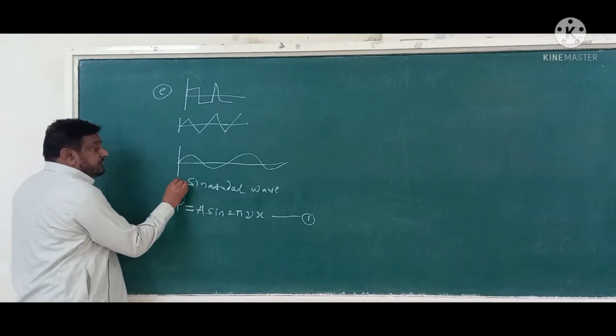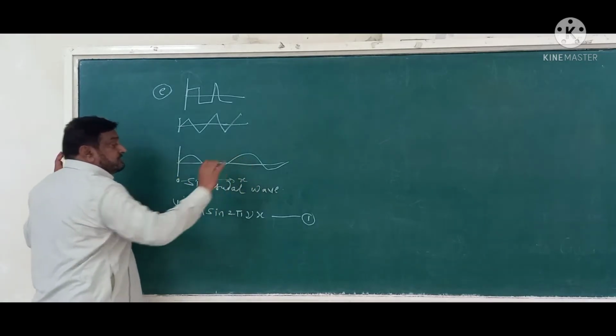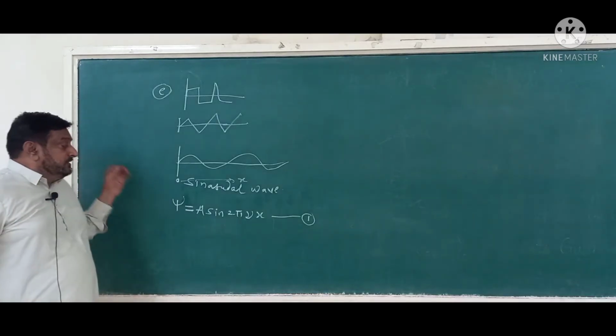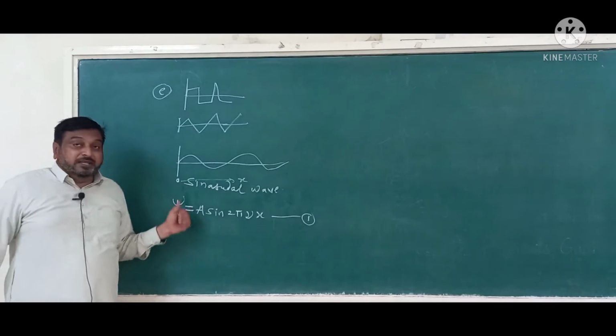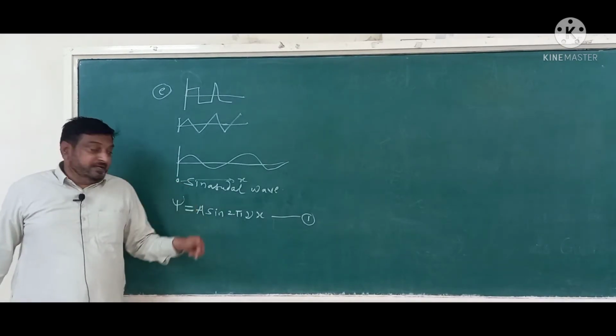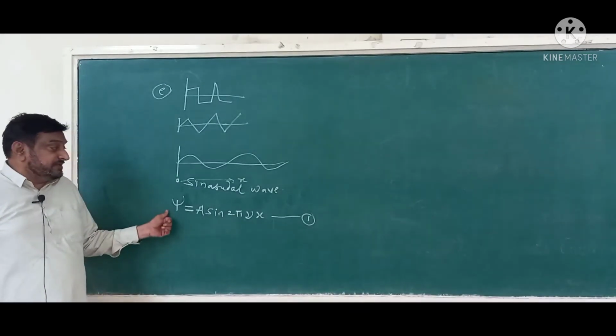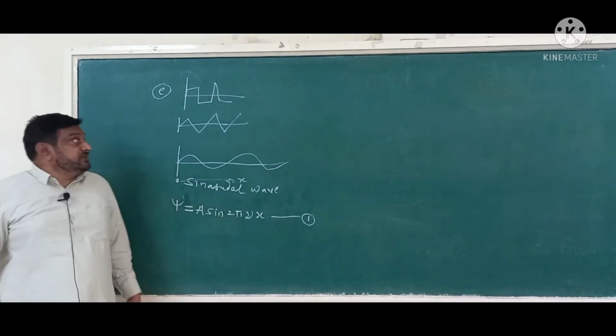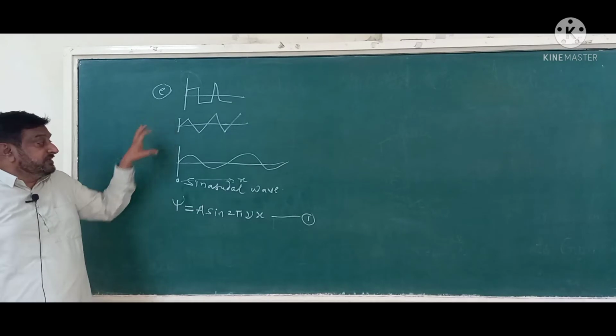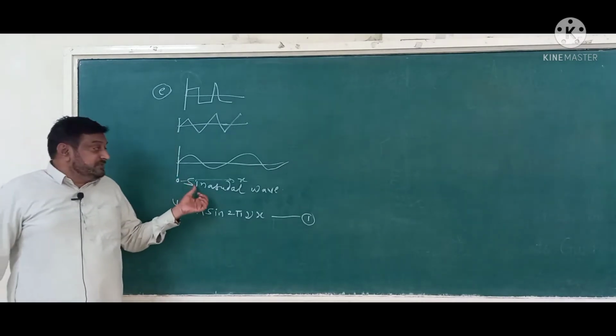Suppose this is 0 and the distance from origin is x. Psi represents that the electron is a wave. This will be the equation given by Schrodinger.